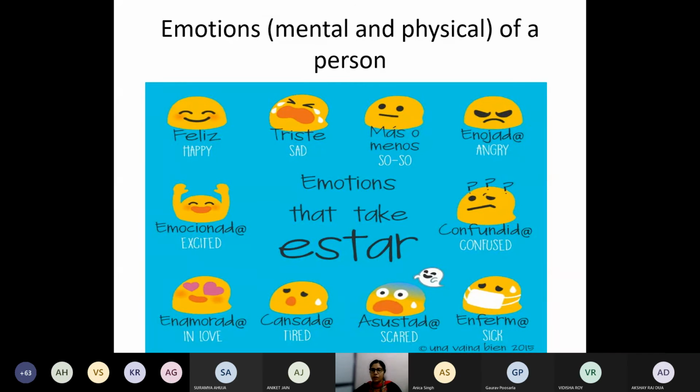When I'm asking how are you, obviously you are talking about your physical or mental emotion. Sometimes you feel very happy, you will be saying yo estoy feliz, yo estoy bien. But sometimes you are not happy, you will be saying yo estoy triste. Till now I just told you to use yo estoy bien, yo estoy normal, or estoy así así. But now you can use a lot of things.